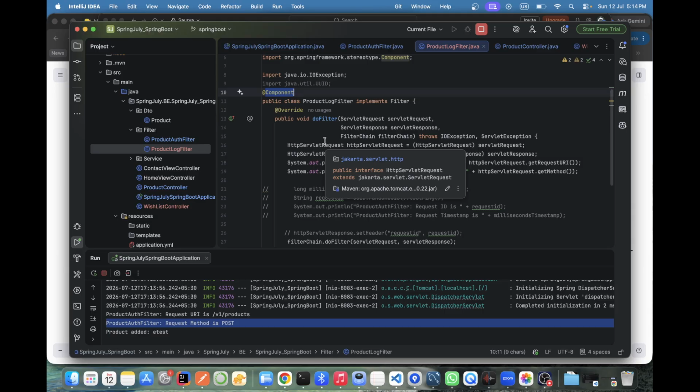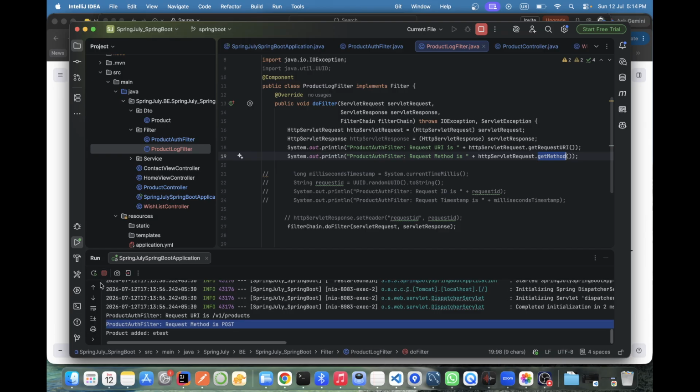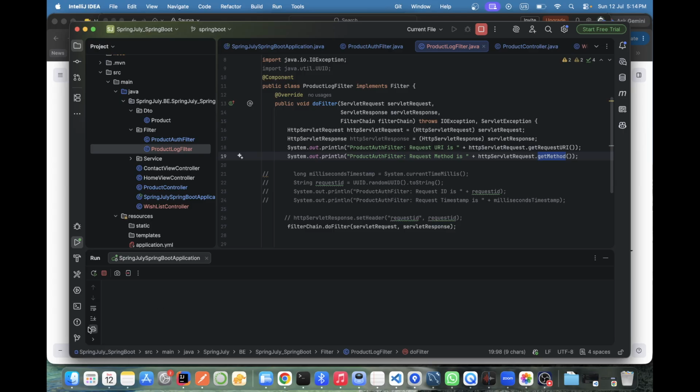Here I am just logging. What is logging? The request URL, and the type of method, whether it is a post method. See now, where is the delete option to clear the console? They probably moved it.